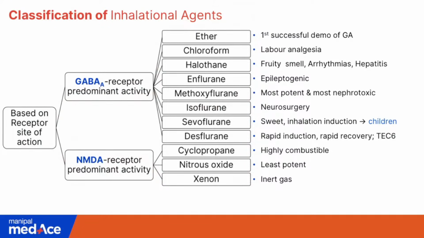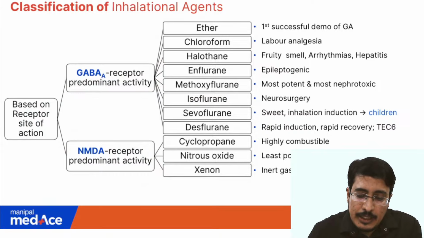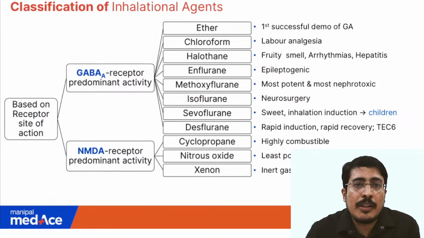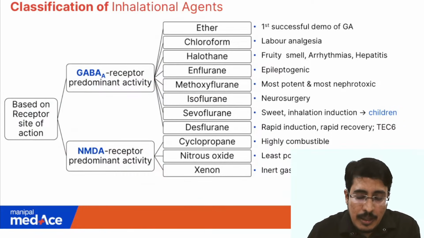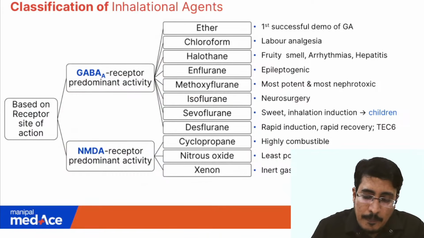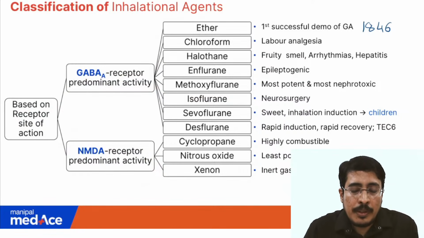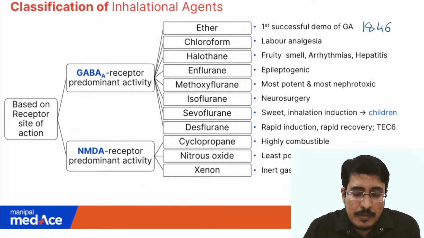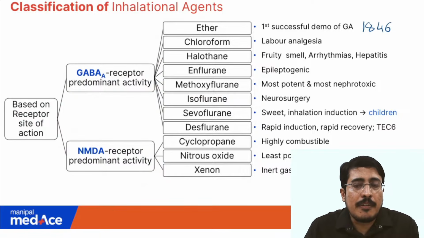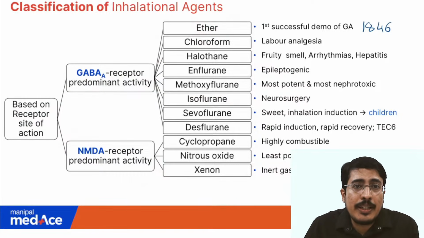So let us see one important feature of each of these agents. So if you can recall, ether was the first ever inhalational anesthetic or the anesthetic agent that was used for successful demonstration of general anesthesia back in 1846 on 16th of October by WTG Morton at the Ether Dome of General Hospital of Massachusetts, and the day is still observed as the World Anesthesia Day, and that is the most important thing to be remembered about ether. So we call it as the Ether Day.